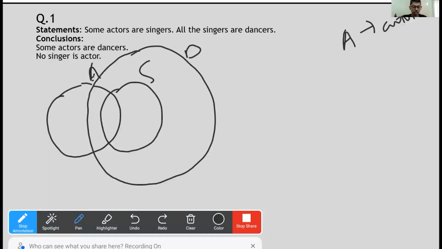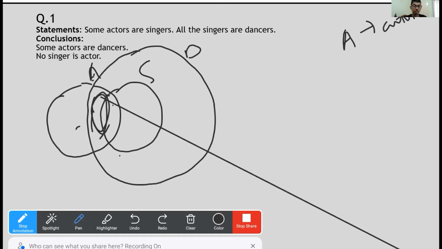Now we've got to check the conclusion. Some actors are dancers, right? Some actors are dancers. Let's see if that's working. So, obviously, in every kind of case, this statement would be correct. Let's see. In this case, it works, right? Some actors are dancers. This portion, there is A intersect D over here.